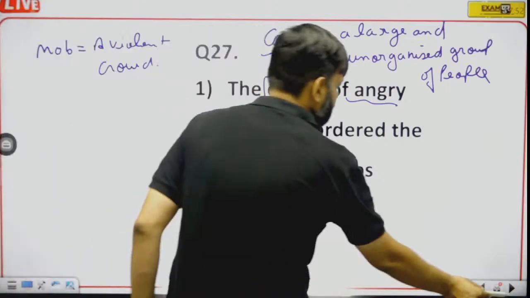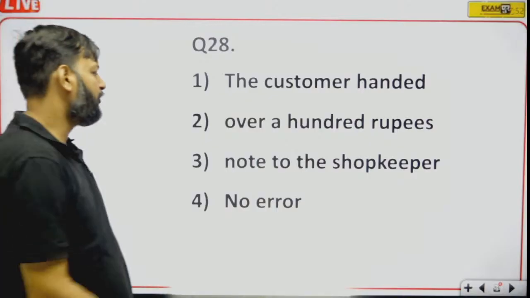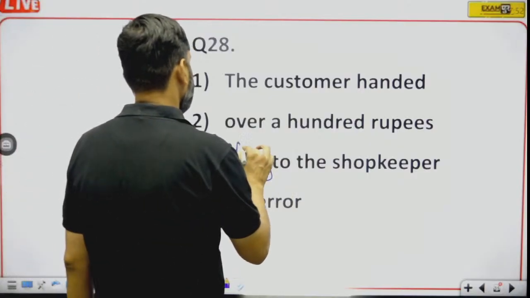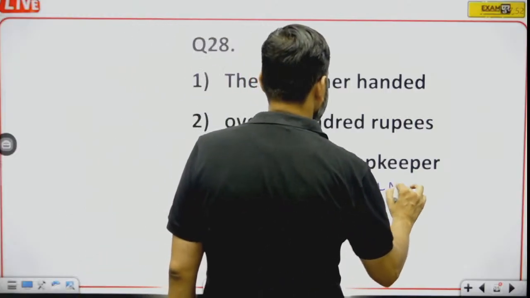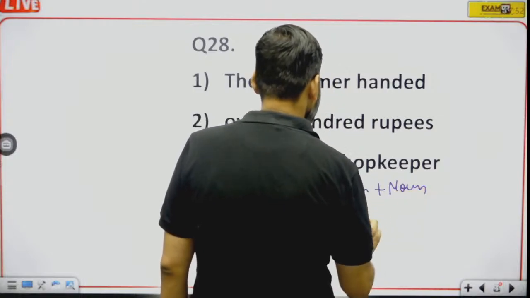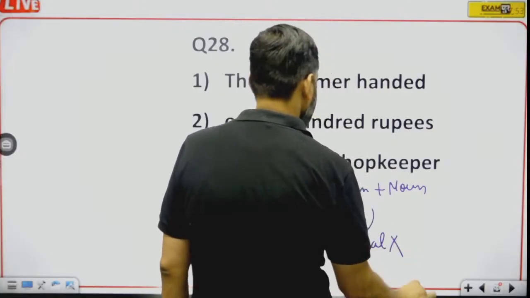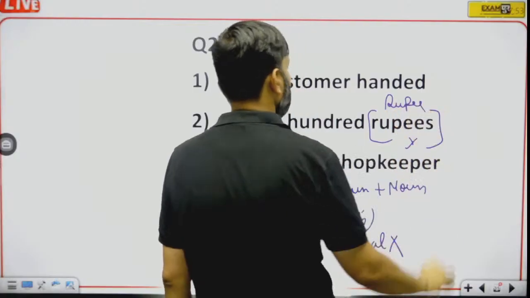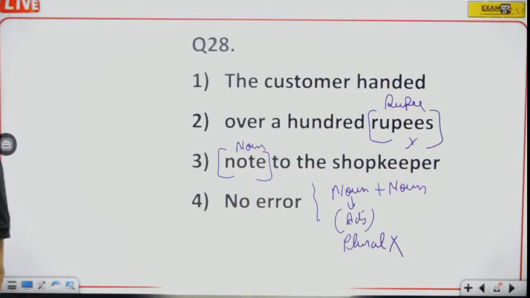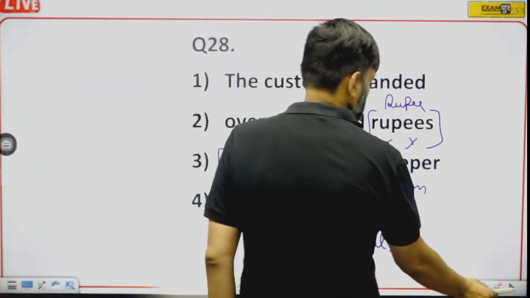Now 28. The customer handed over 100 rupees note. Here we have noun. Okay, and when there are two nouns, first noun is actually an adjective which should not be plural. That's why rupees will be changed into rupee. Okay, when two nouns are used together, first noun is an adjective, thus it should not be plural.